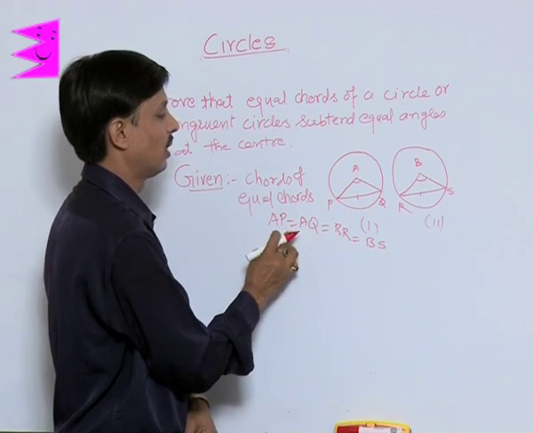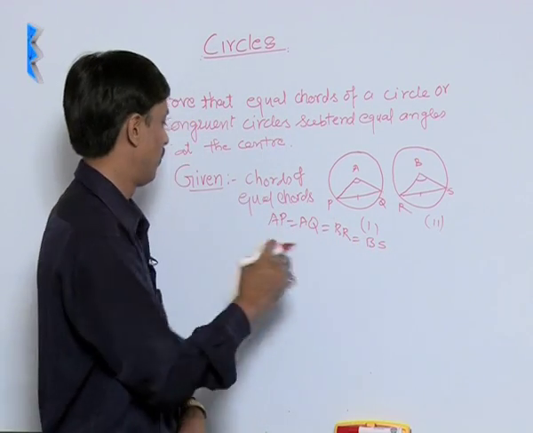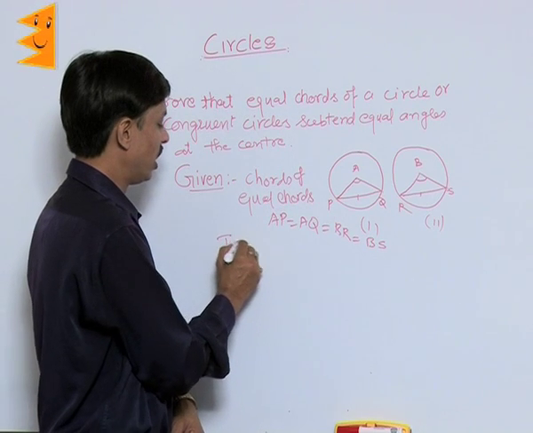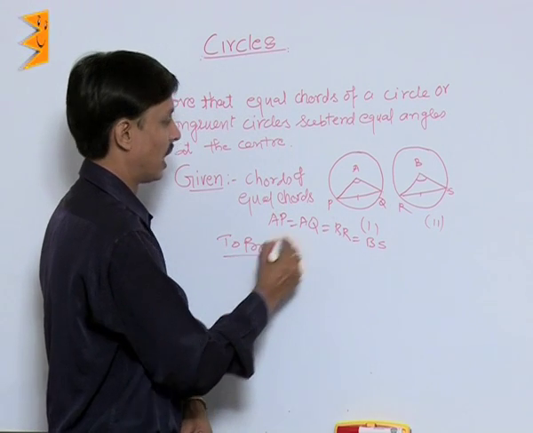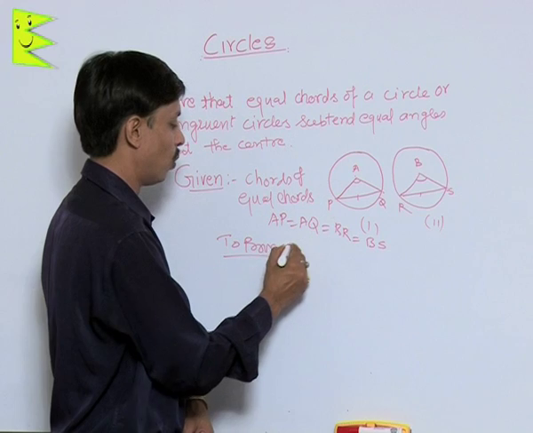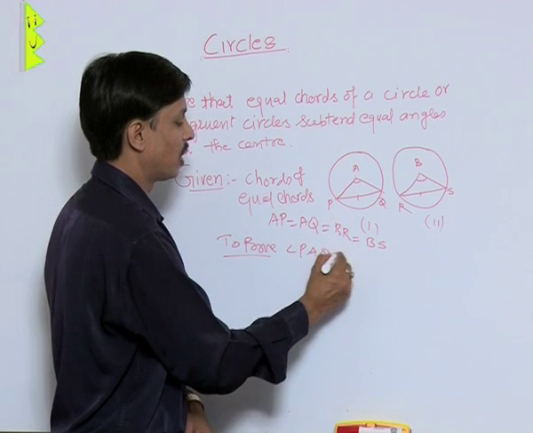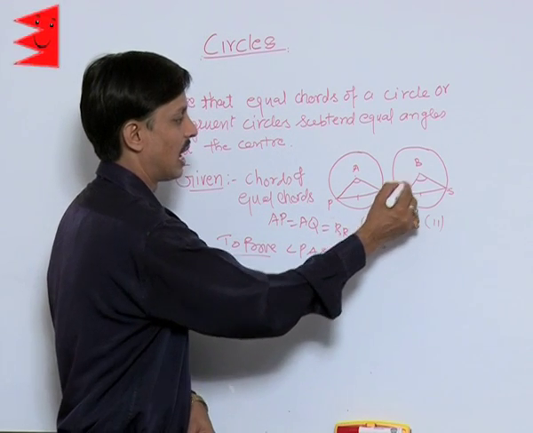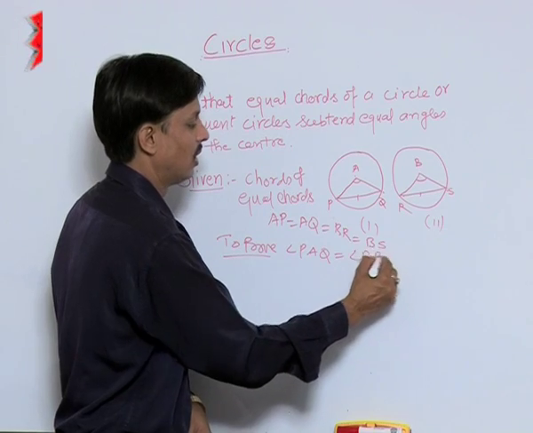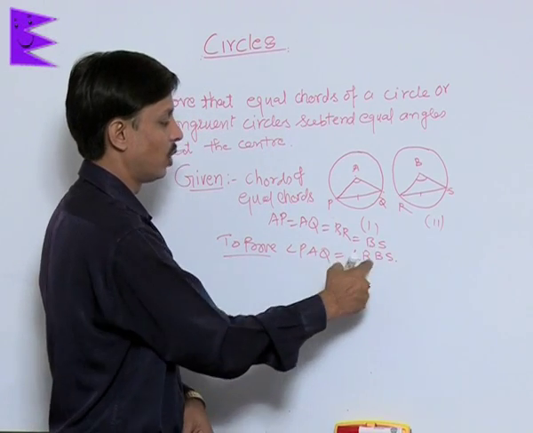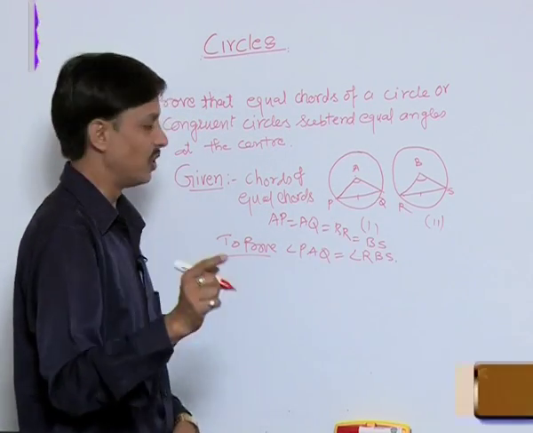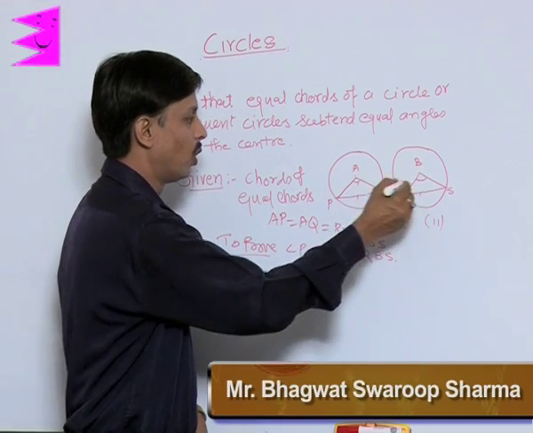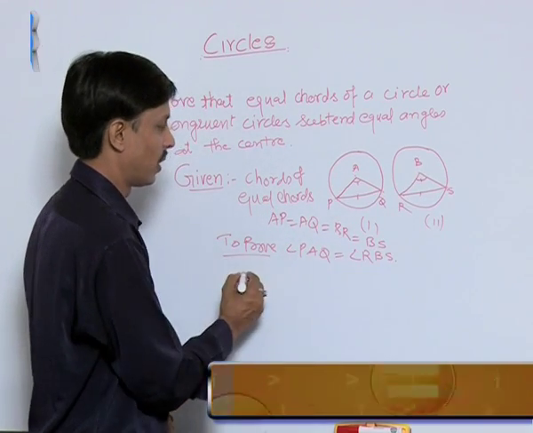All four lengths of the radii are the same. This is given. What we need to prove is that angle PAQ is equal to angle RBS. These are the two things we need to show, that these angles are equal.